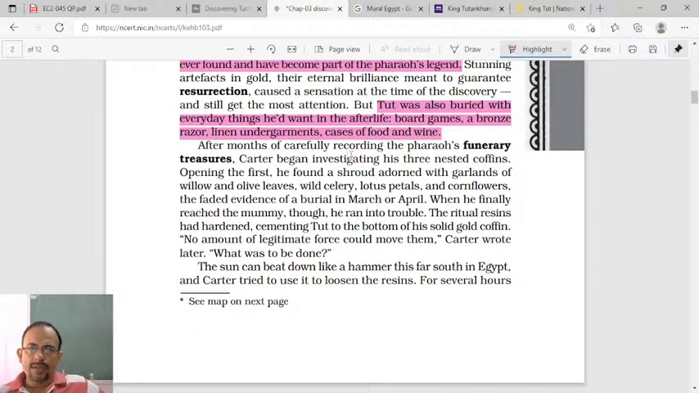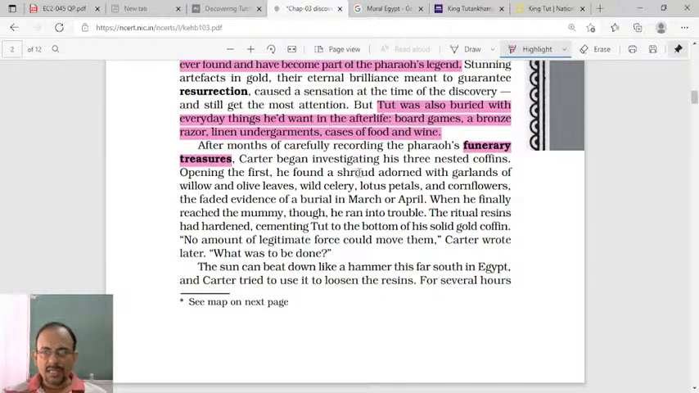After months of carefully recording the pharaoh's funerary treasures, so these are called funerary treasures. The treasures or the objects that are given along with the dead body, in the coffin, inside the coffin or outside the coffin, also in the cemetery. So they are called funerary treasures.